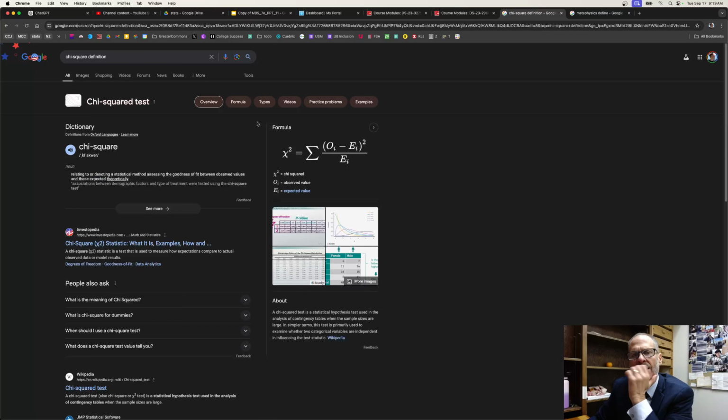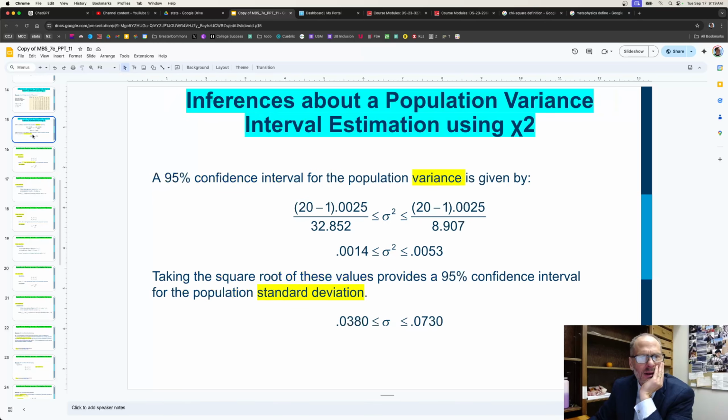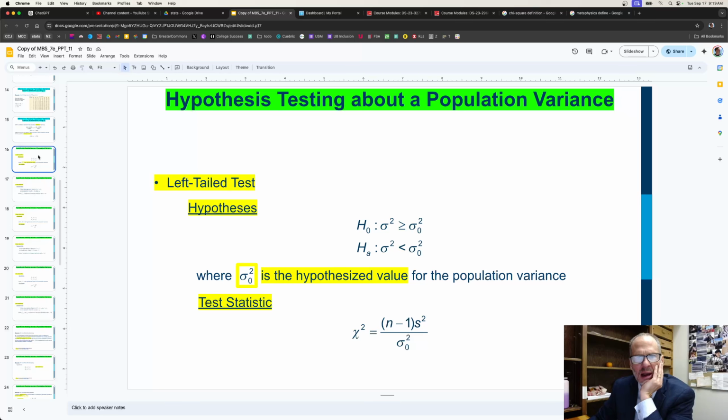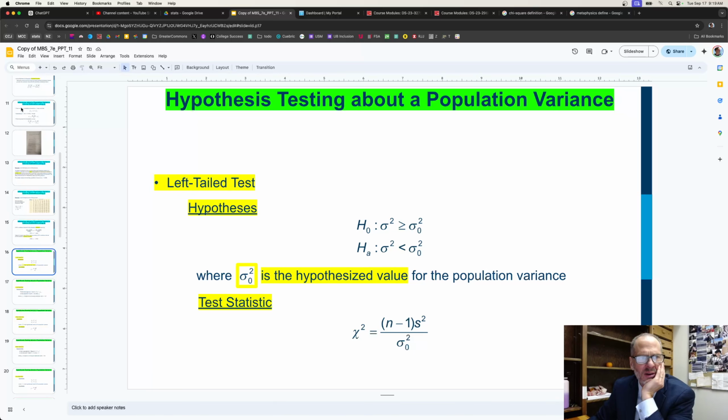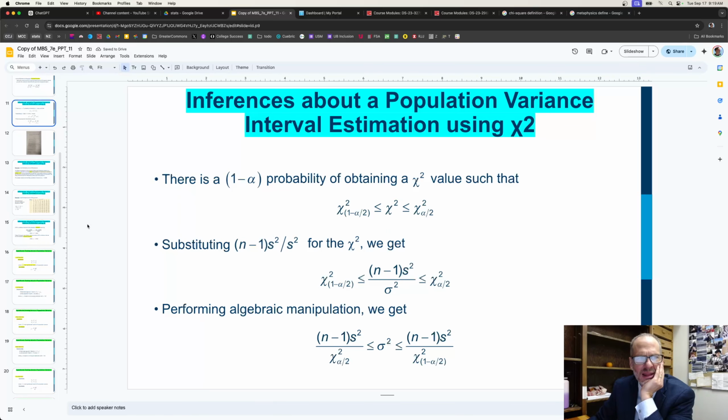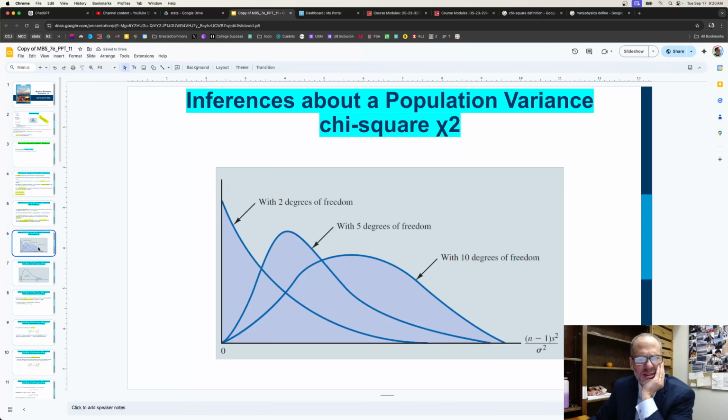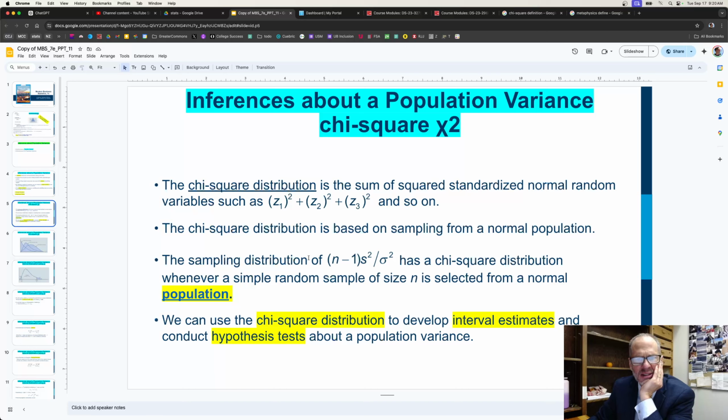But we were also using it for this here, where we did interval estimation using chi-square. And now we're going to use it for hypothesis testing about a population variance. And you can see chi-square here. There's that formula, and we saw that formula in the previous video. And then we also saw the sampling distribution of n minus 1 times sample variance divided by population variance has a chi-square distribution whenever a simple random sample of size n is selected from a normal population.